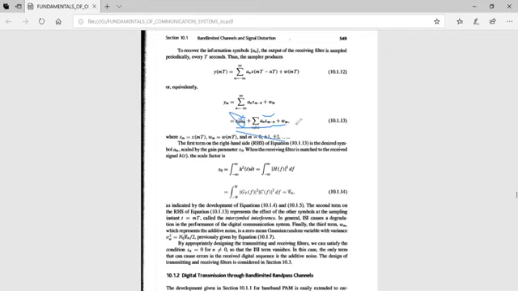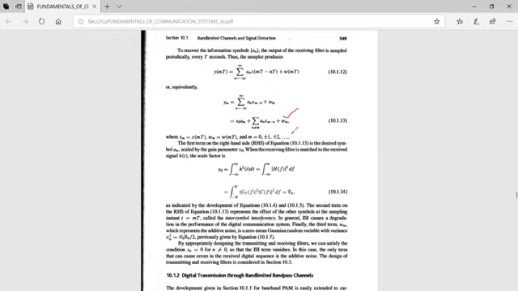Now the third term, that is omega m. This third term, omega m, represents the additive noise, a zero mean Gaussian random variable with variance sigma w square equal to N naught Eh by 2.